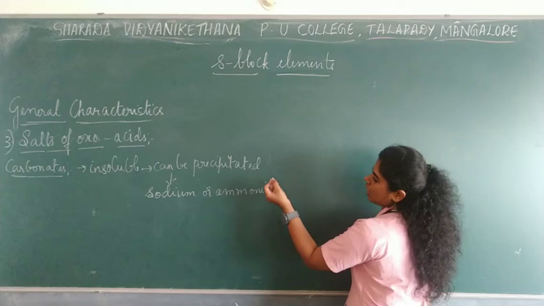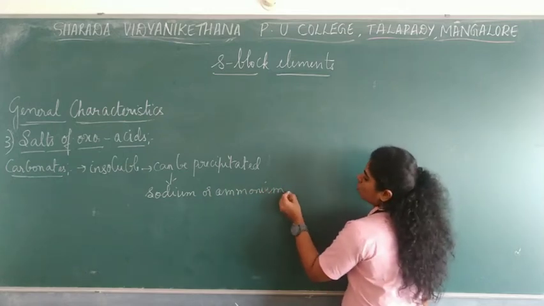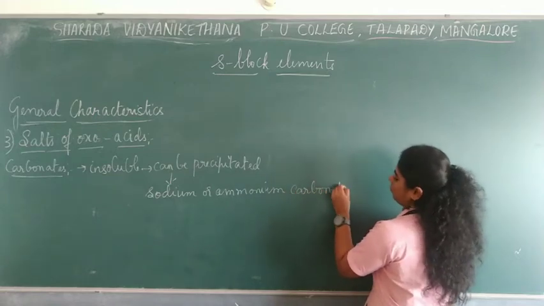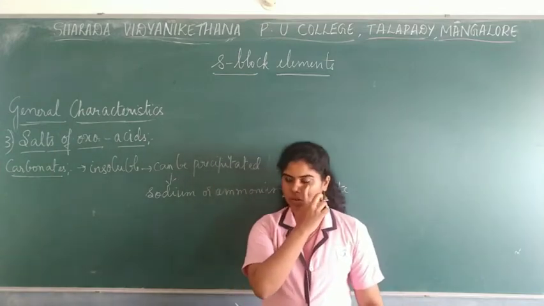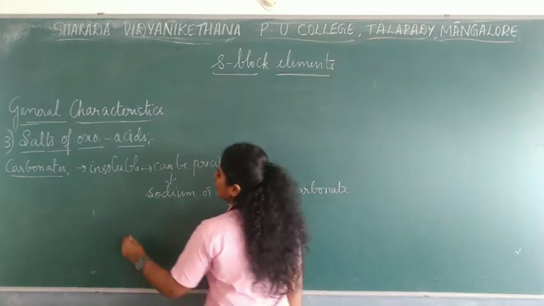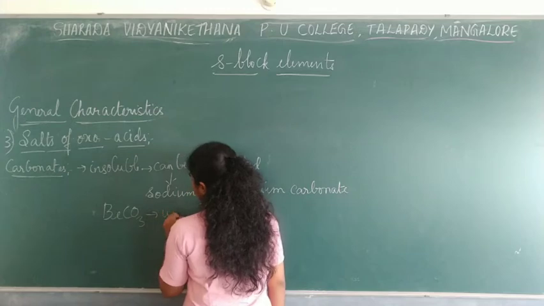You can actually separate it. So sodium or ammonium carbonate can be added and it can be precipitated. So this is one thing about carbonates, and usually beryllium carbonate is said to be unstable.